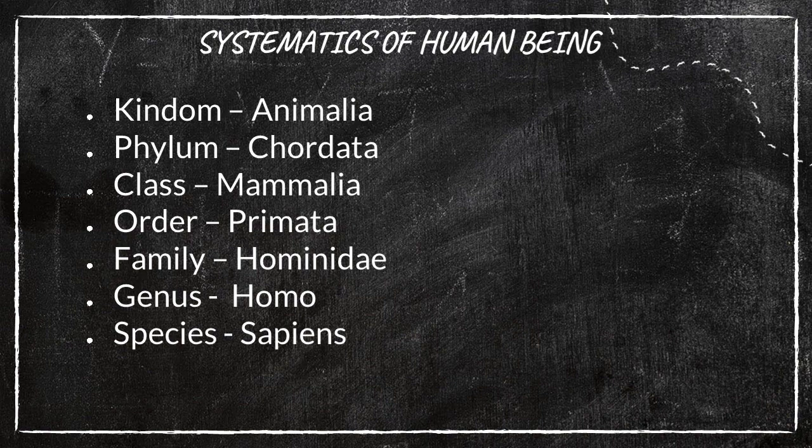Human beings belong to the kingdom Animalia, the phylum Chordata, the class Mammalia, the order Primata, the family Hominidae, the genus Homo and the species sapiens. So we call human beings in the scientific name Homo sapiens.